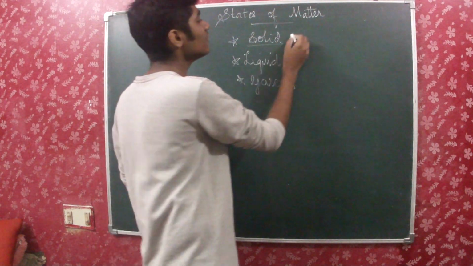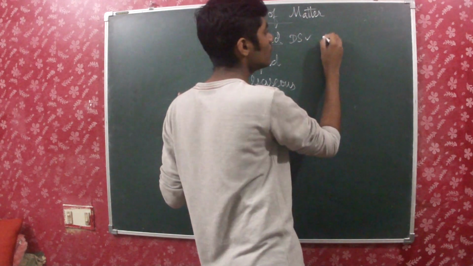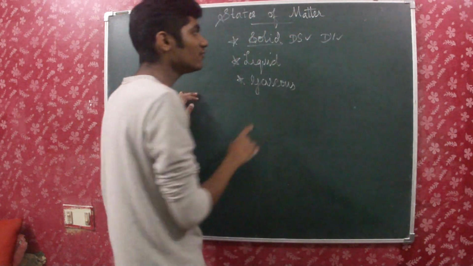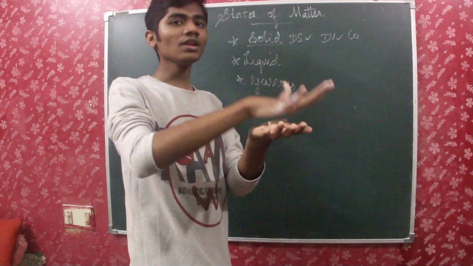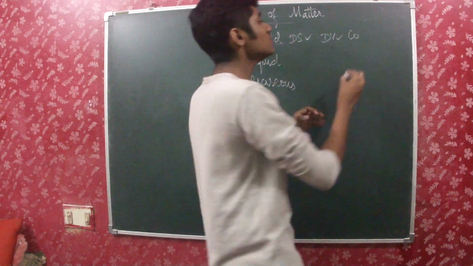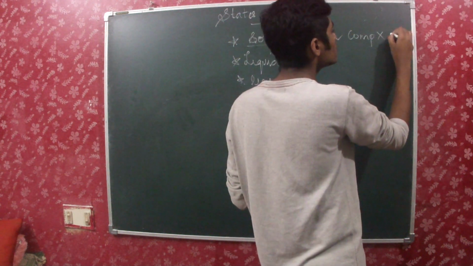So solid, it will have a definite shape, of course. It has a definite shape and it has a definite volume also. And can we compress this? Can you compress this? No, right? So compressibility is completely absent and rate of diffusion is also very low.